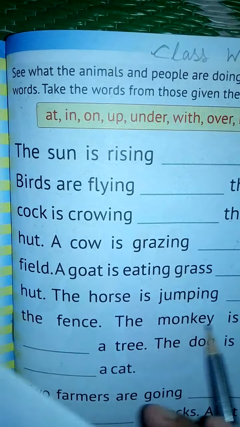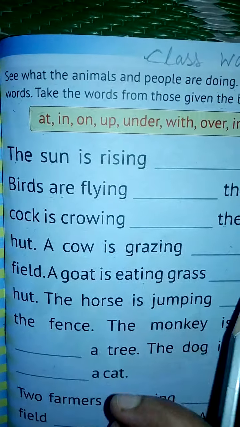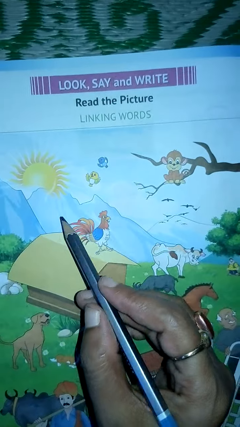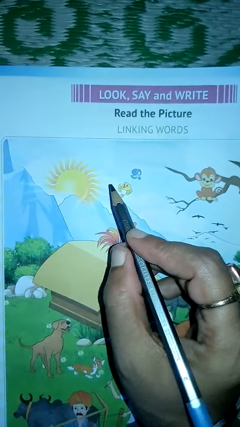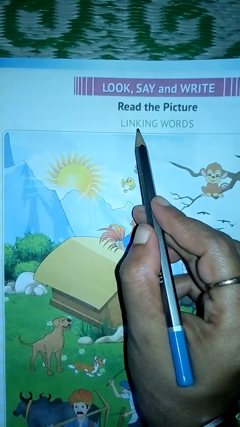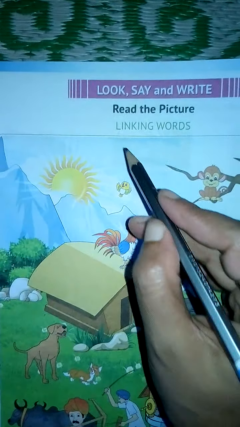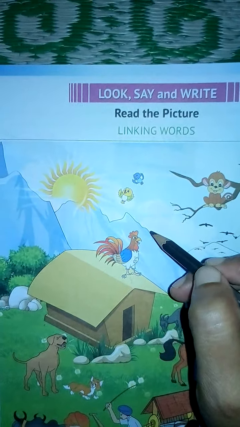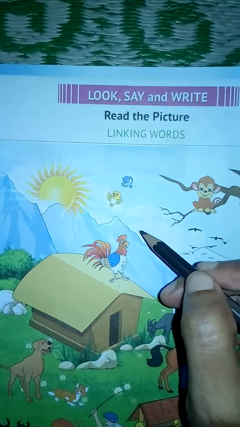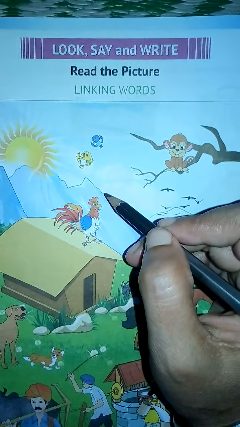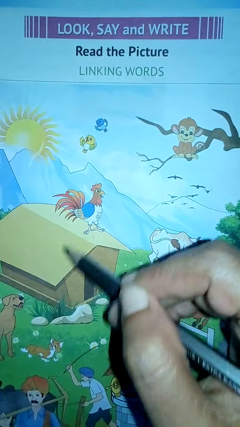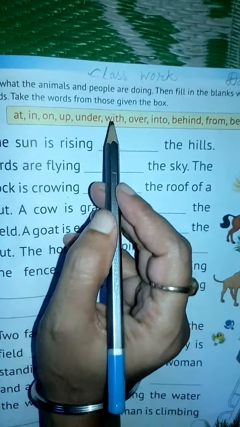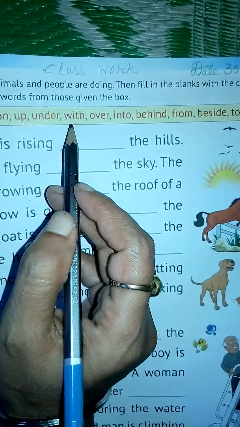So for your better understanding, okay, first of all look at this picture because the words or the pictures are related to this page. Okay, here it is written LINKING, linking words. Though linking words is written here, the pictures are not given according to proper linking words, because the linking words are and, but, or, like this, and others also. But the words given in this page are not proper linking words. You can say these are position words.